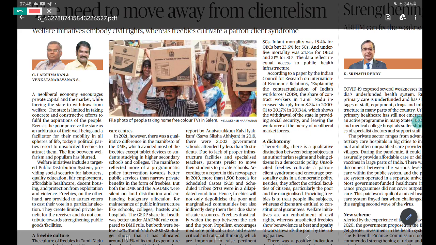The freebies provided to the citizens in order to get votes in the upcoming elections, that kind of scenario is populism. Populism is not good, because it creates the patron-client syndrome, where the citizen feels he is basically a client of someone, a kind of bhakt. That's why populism is not good, welfarism is good.